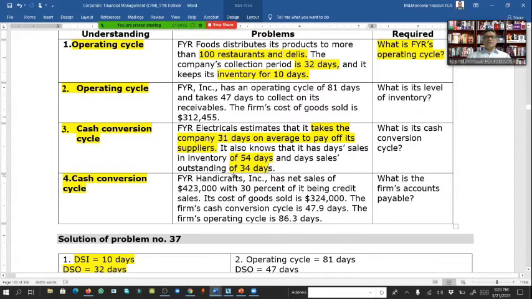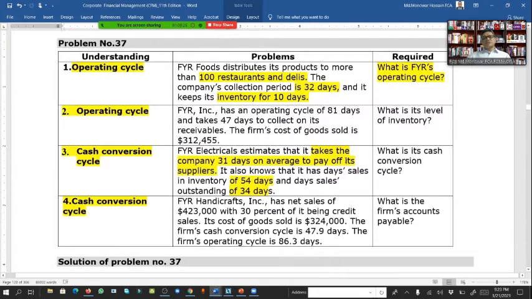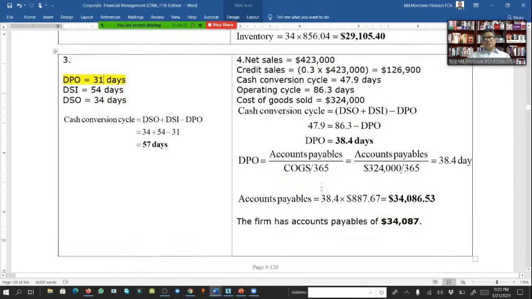So what would be the conversion cycle? Its conversion cycle is: creditors minus 31 days, and adding the other 2, minus the credit, then we will get 57 days. So the cash conversion cycle is 57 days. So the other 2 are here, the solution is here.